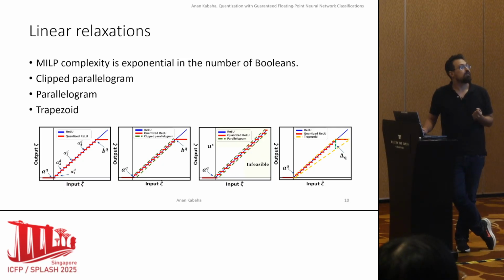And how do we deal with that? We use linear relaxations. We try to reduce the number of Booleans using linear relaxations, and we have here three ideas, for example, clipped, parallelogram, and trapezoid. Here we just replace the nonlinearities using linear relaxations.